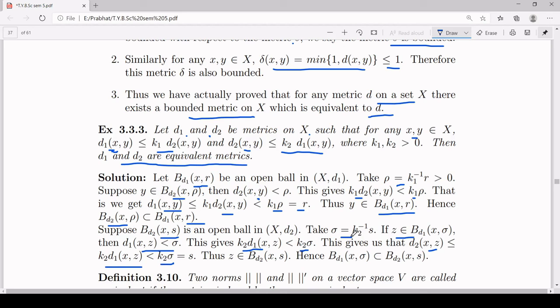But by the given condition, d2 of xz is less than or equal to k2 times d1 of xz, which is less than k2 times sigma, and k2 times sigma is equal to s. So you have proved d2 of xz is strictly less than s. That means z belongs to the open ball centered at x of radius s with respect to the metric d2, and that proves B_d1(x, sigma) is a subset of B_d2(x, s), and that proves d1 and d2 are equivalent metrics on our set X.